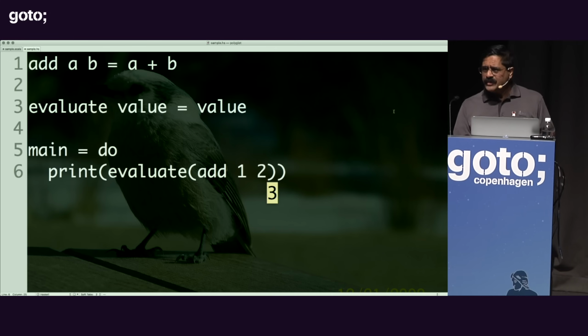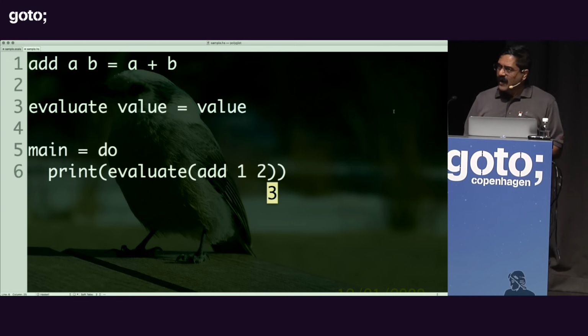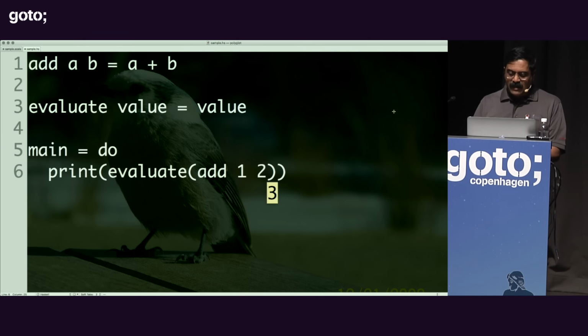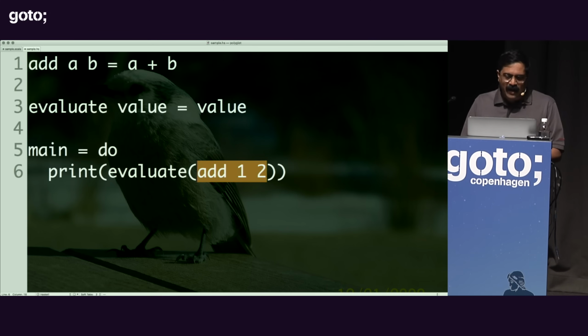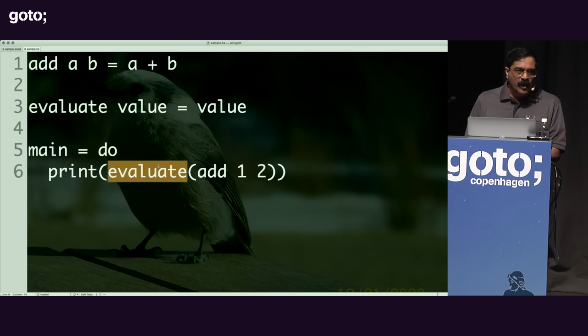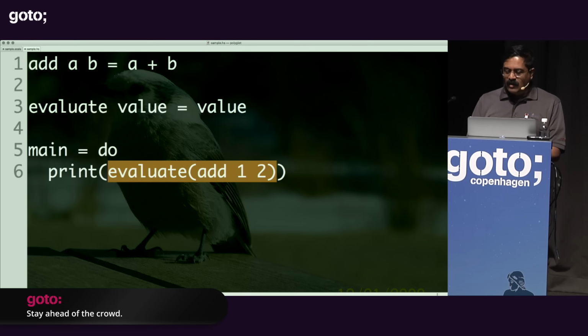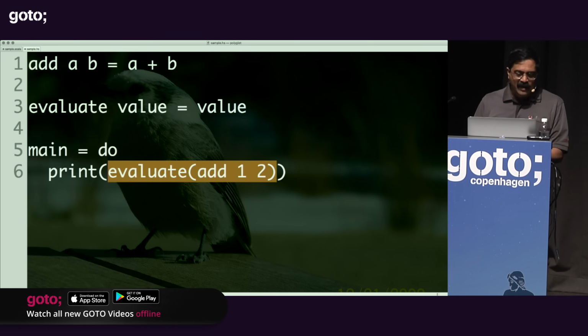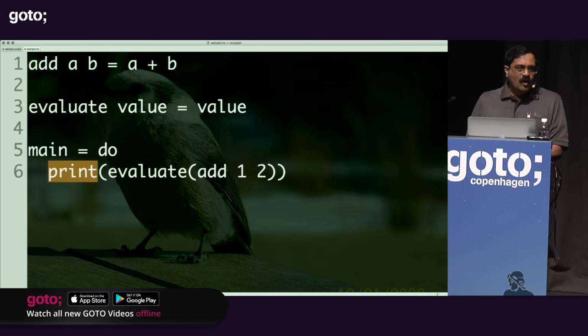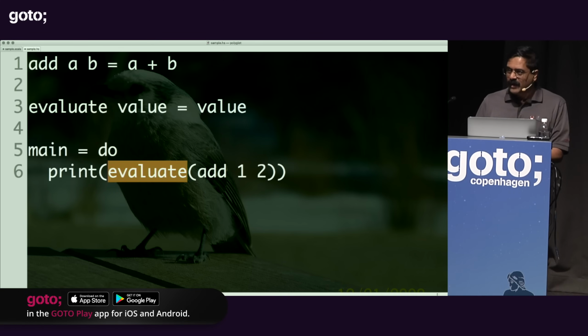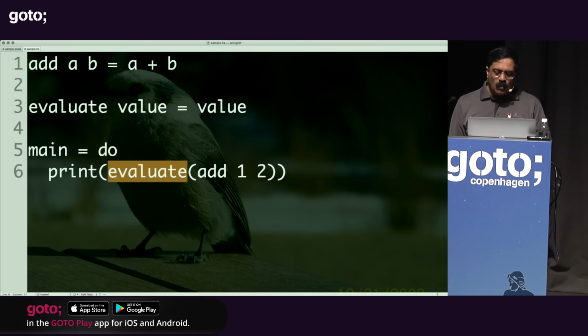However, how does Haskell really work? In the case of Haskell, you go to Haskell and say, Haskell, call add. And Haskell would say, but why? Well, because I want to pass the result of that to evaluate. Then Haskell says, then go call evaluate, why do you bother me? Well, okay, Haskell, call evaluate. Why? Because I want to call print. Well, then go call print, why are you bothering with the evaluate? Well, I'm going to prove this, but how do I prove it?